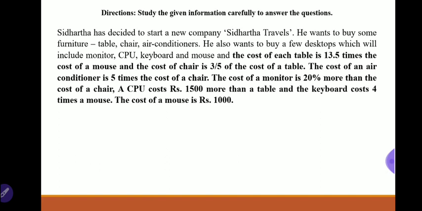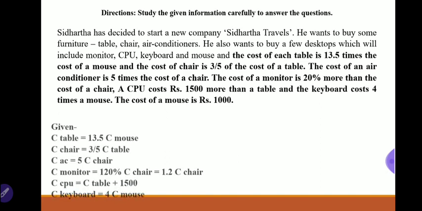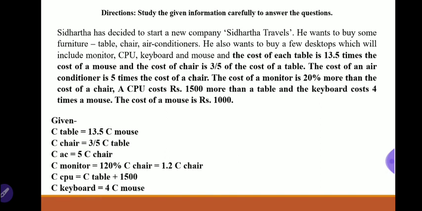So by that last sentence you can calculate the cost of each thing. For that purpose, just write the relations given in the problem. That is, cost of table is equal to 13.5 times the cost of mouse, cost of chair is 3 by 5 times the cost of table, cost of AC is 5 times the cost of chair, cost of monitor is 20% more than the cost of chair. That means the cost of monitor will be 120% of the cost of chair, because 20% more means 120%, and 120% means 1.2 times the cost of chair.